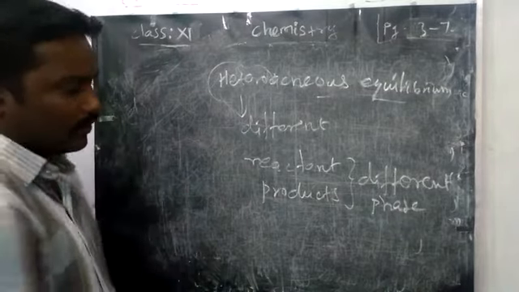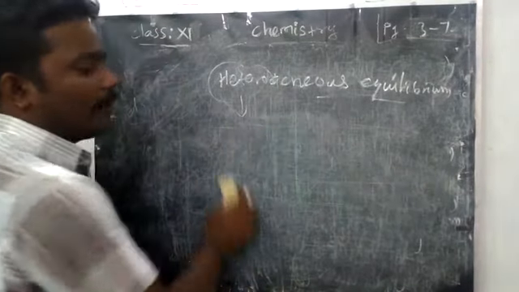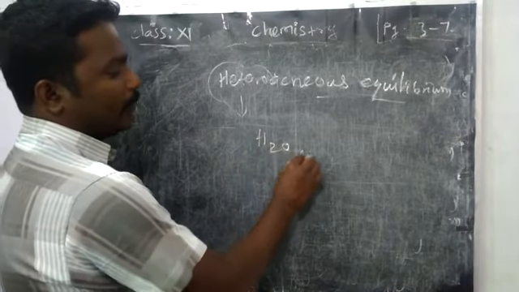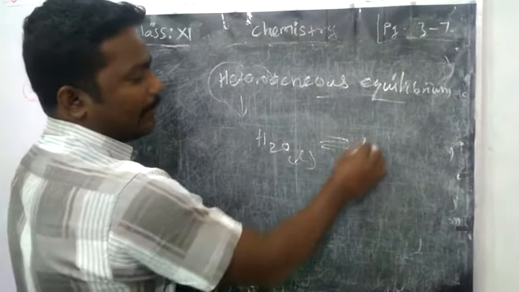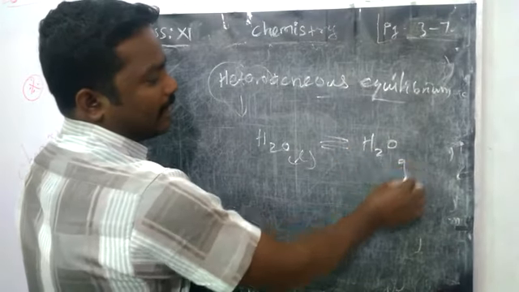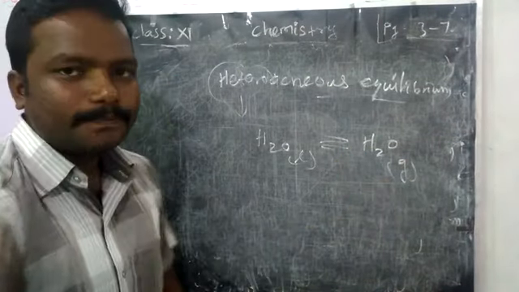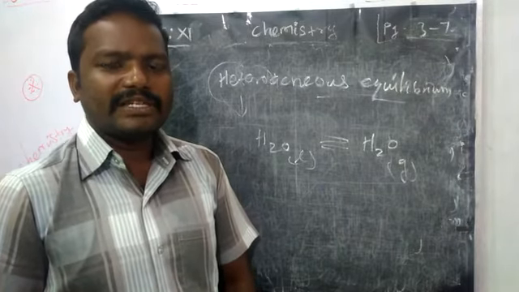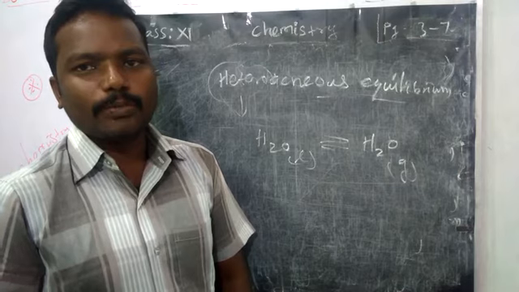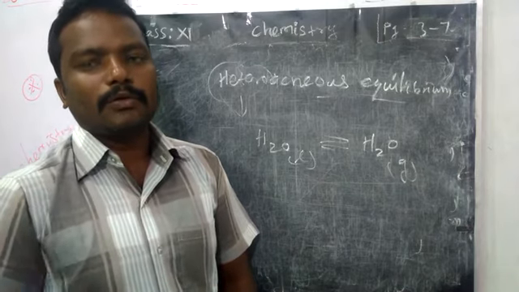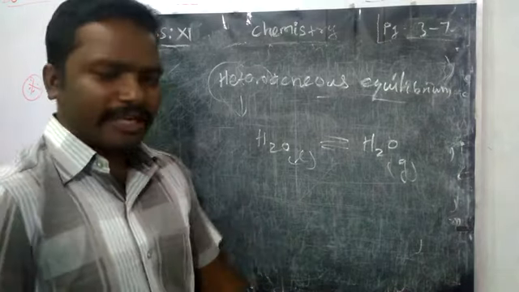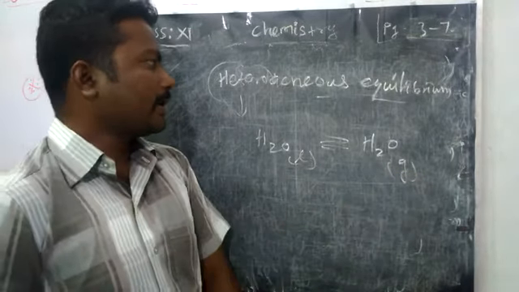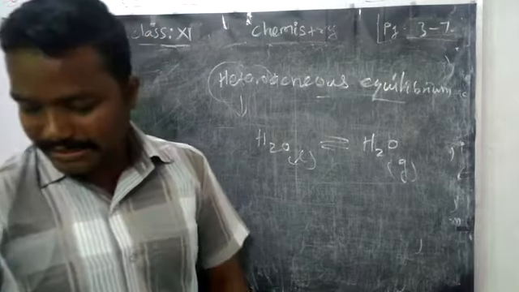First example, evaporation of water. If you heat liquid water, what will happen? It becomes vapor. We have already seen this in physical equilibrium. Similarly, an ice cube melting into liquid is also an equilibrium. Different physical states of reactant and product means heterogeneous equilibrium.